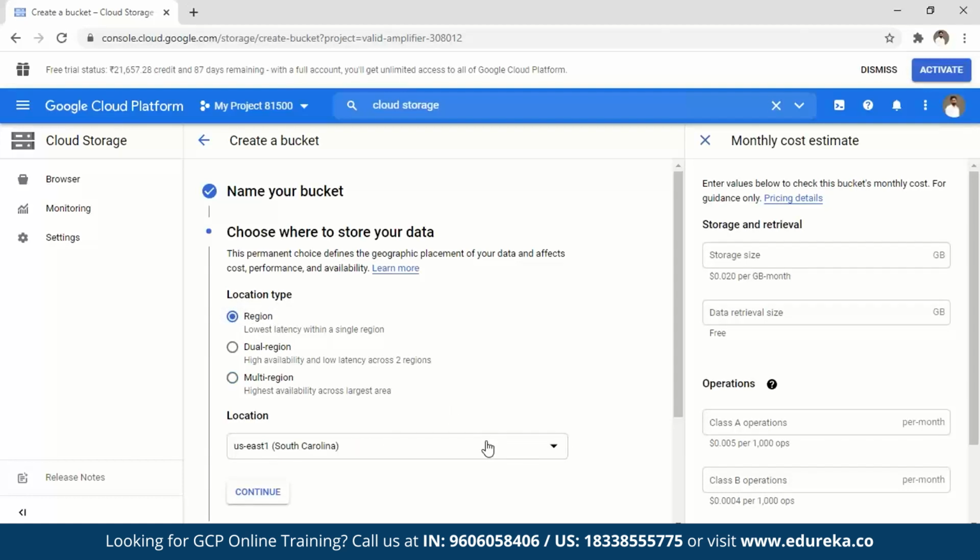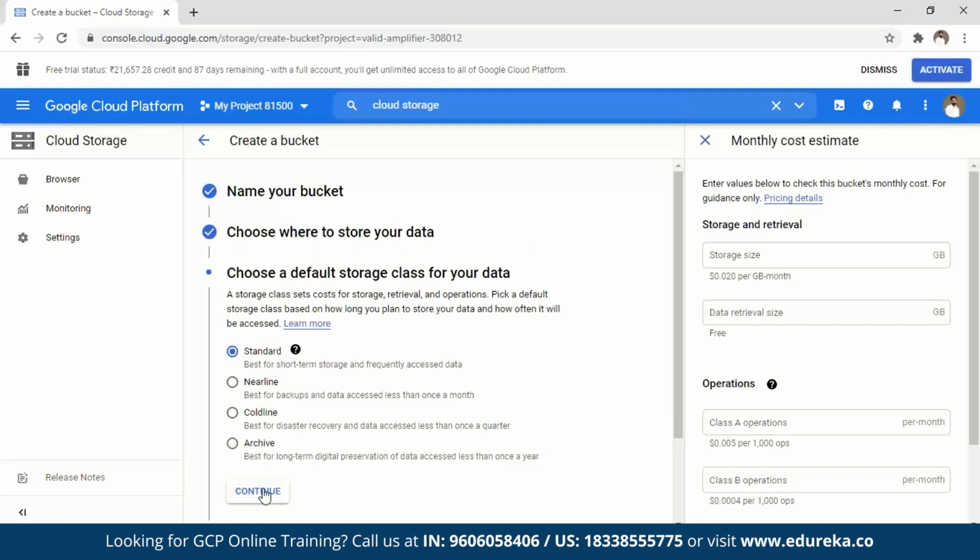Apart from that, you can choose what region you want to create your bucket in. Say, for example, I can select Mumbai, India, right? Let the basic one be here. This is not very important for us, so I'm just going to go ahead and say continue. Once I click on continue, the next thing is I need to choose what kind of storage class I want to use. I have certain options here: whether I want a standard storage, nearline, coldline, or archive.